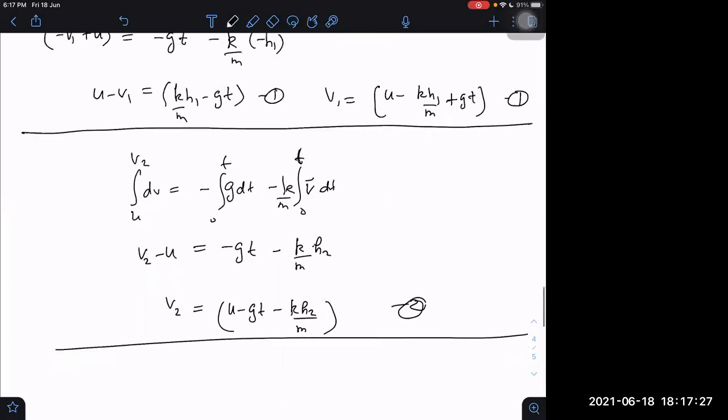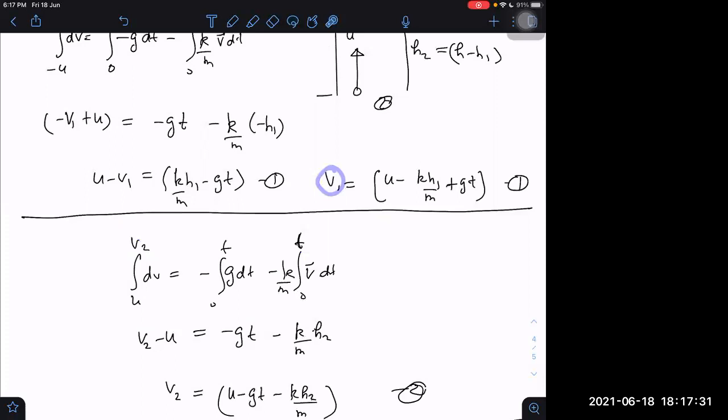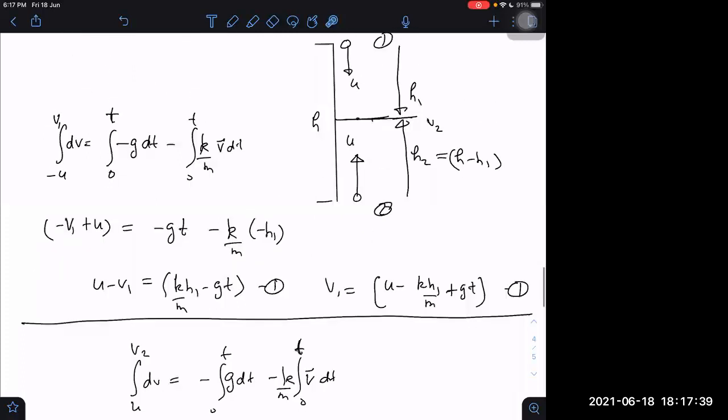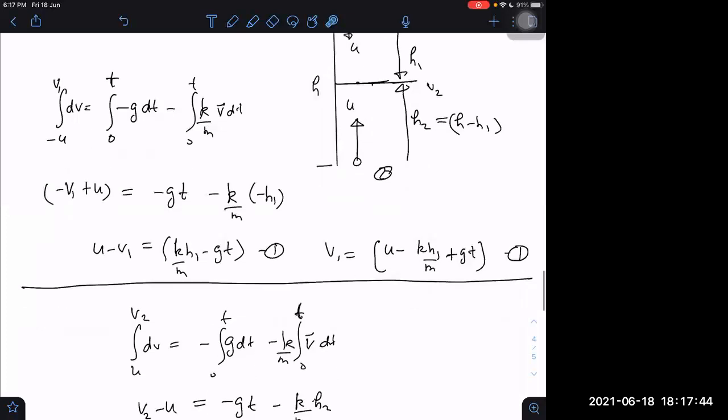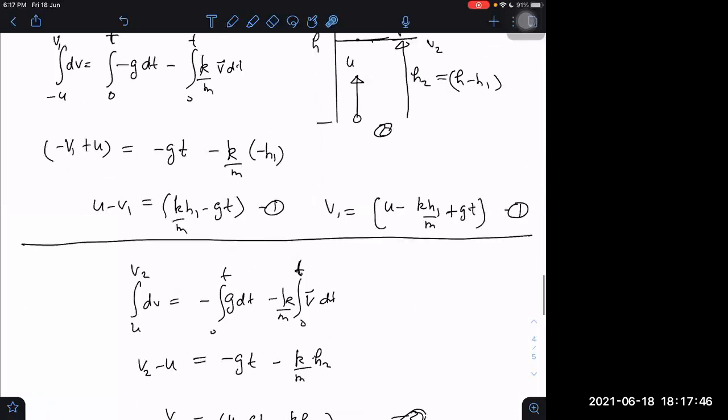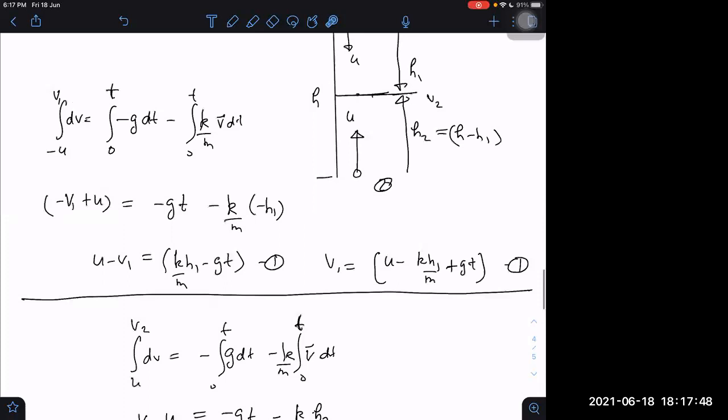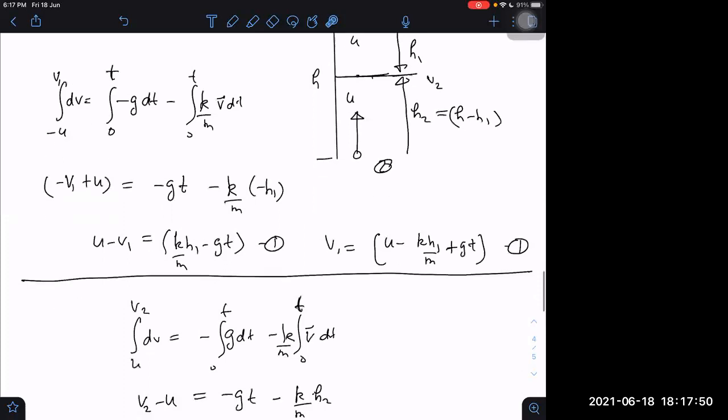But here there are a large number of unknowns. How many unknowns are there? v1 is unknown, v2 is unknown, h1 is unknown, t is unknown. Obviously we cannot just use these equations to get the answer. But we can use these equations maybe to get a ratio. If something is mentioned, then just to get the ratio, etc., we can get it.